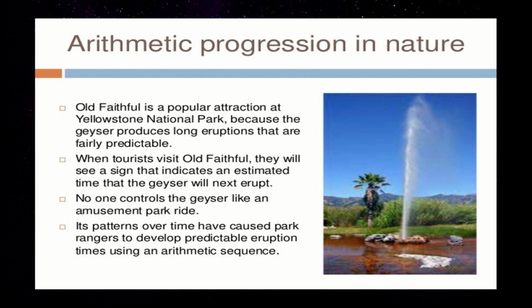When tourists visit Old Faithful, they will see a sign that indicates an estimated time that the geyser will next erupt. No one controls the geyser like an amusement park ride. Its patterns over time have helped park rangers predict eruptions, and this predictability is because of arithmetic progression, because the eruption is based on the arithmetic sequence.